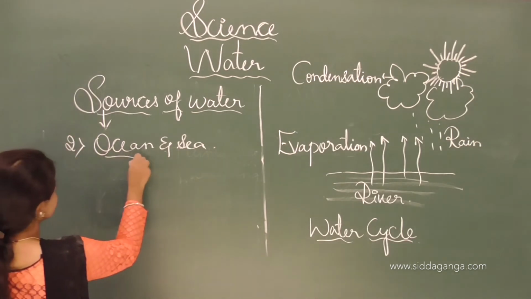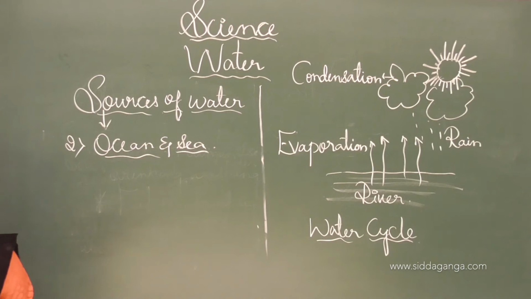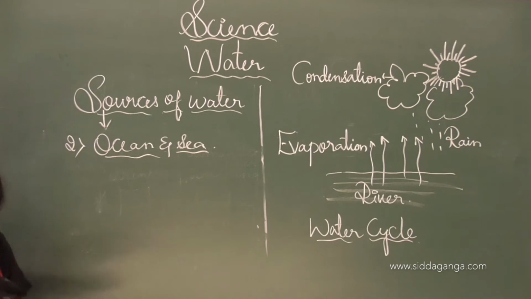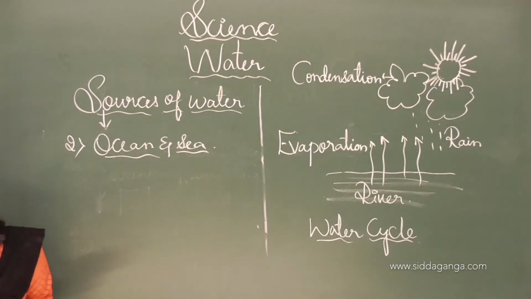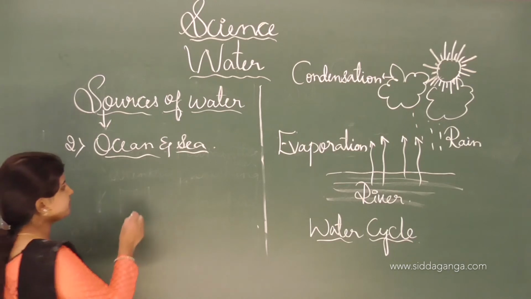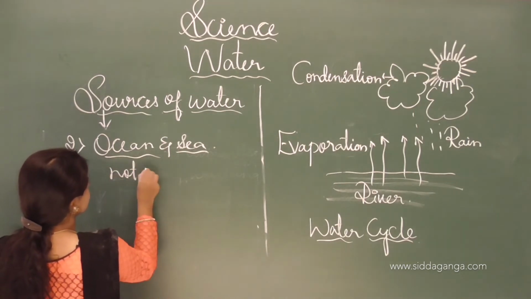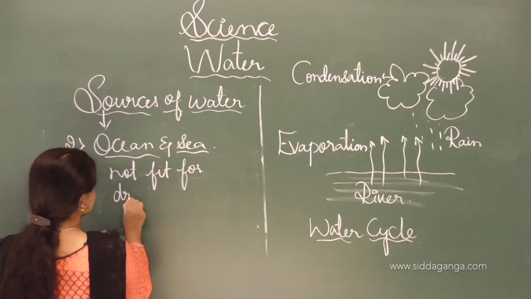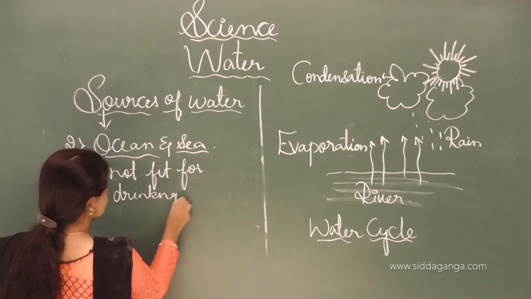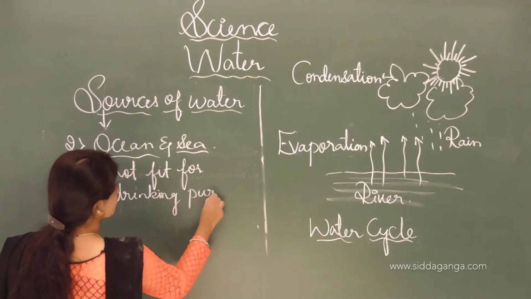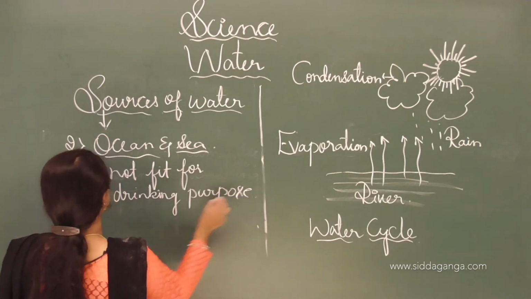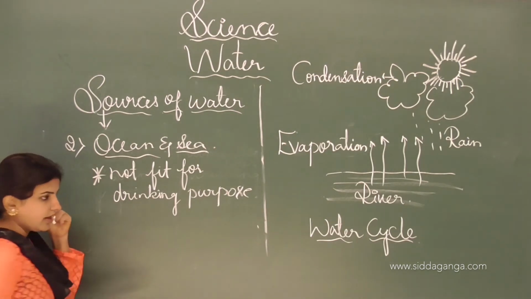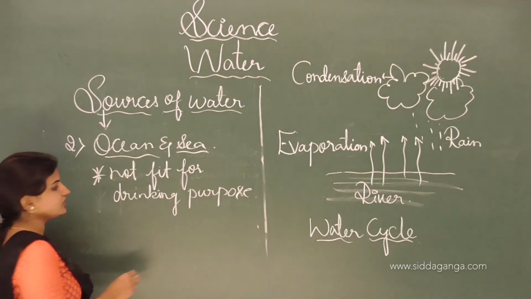The second one is the ocean and the sea. Most of the water on the earth is found in the ocean as well as the sea, and it is not fit for human consumption. It is not fit for the drinking purpose. So, this ocean or sea water is not fit for drinking, and also not for agricultural purpose.